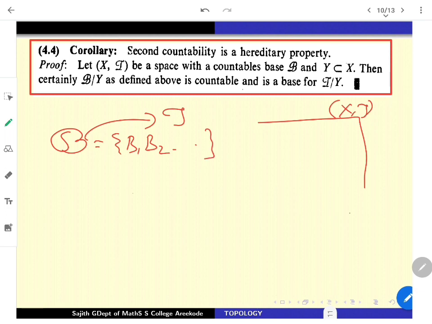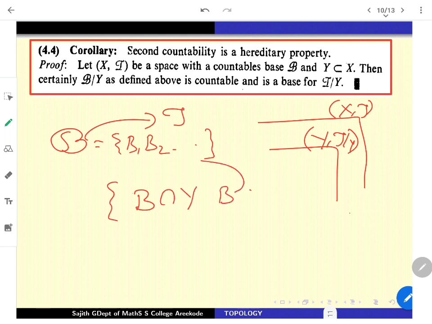Now what's going to happen is you take any subspace, that also is going to have a base which is countable. Very easy. The previous lemma says that you just consider all the B intersection Y's, where the B's are from here. Then this collection is going to be a base for the subspace topology. Indeed, they are going to be countable. That is all. So you'll get a countable base for subspace topology. So second countability transits to the subspaces. That is what it says.